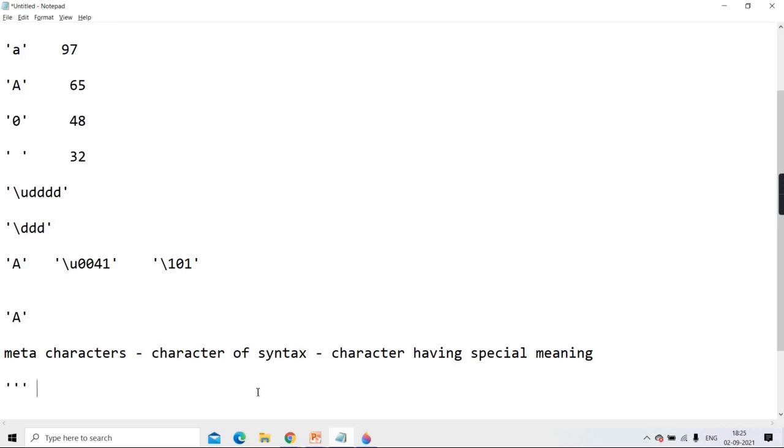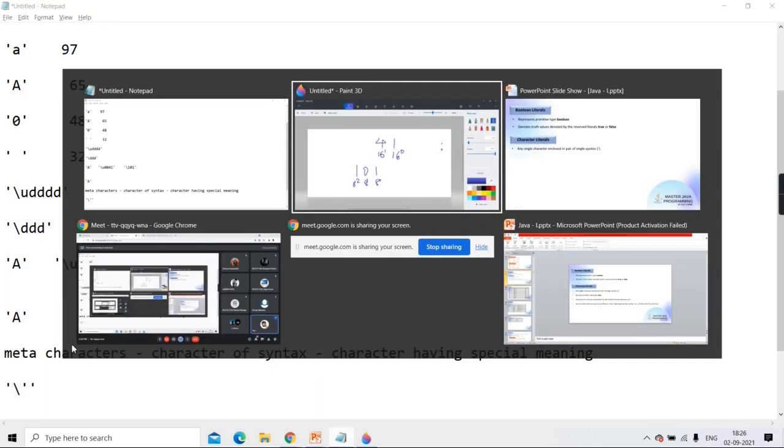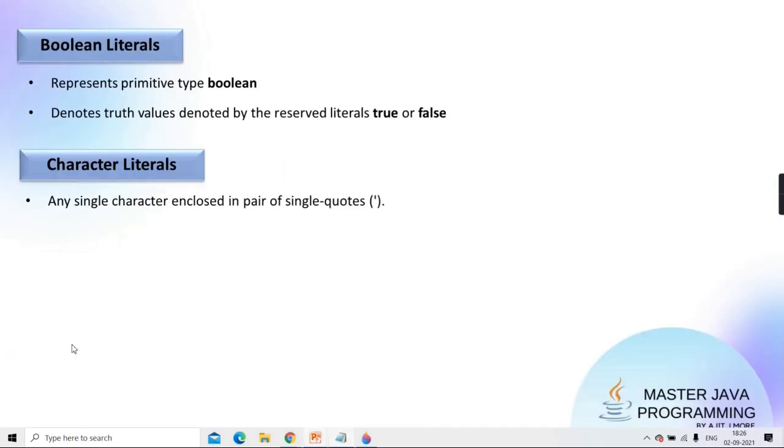I want it to be treated as a single quote only, like A, like B, like 0. Which one? The middle one. So when you want the middle one not to be treated as a meta character, they have given a provision of putting a backslash. We'll talk about this backslash in the coming slide, about escape sequences and all. Now you got it.